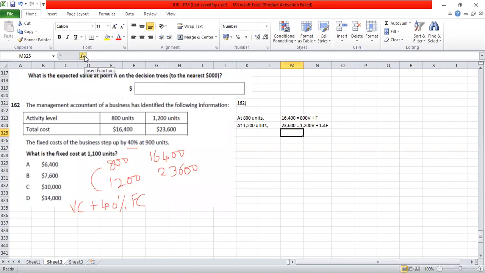So what are we supposed to do? We have to eliminate one unknown variable to find out the other. These are two simultaneous equations. Do you see that? So substitute one equation in the other. 16,400 is equal to 800 V plus F. 23,600 is equal to 1,200 V plus 1.4 F. So take equation 1, and substitute the F value in equation 2.